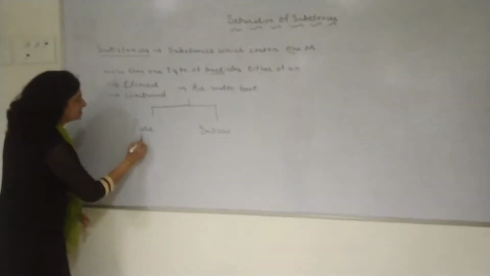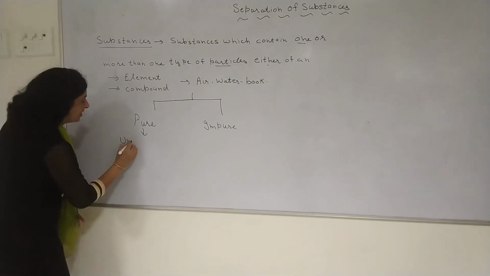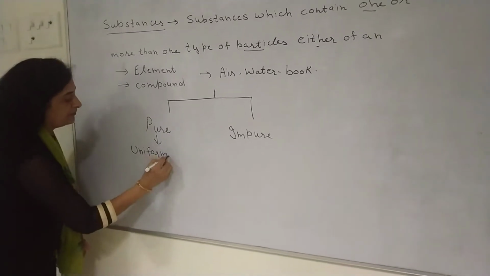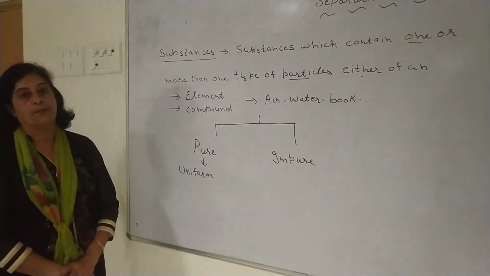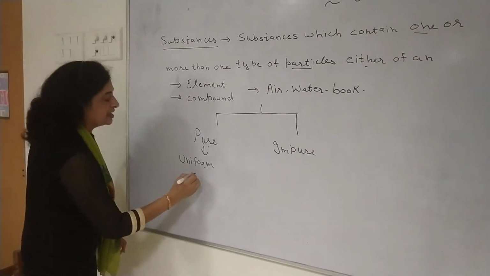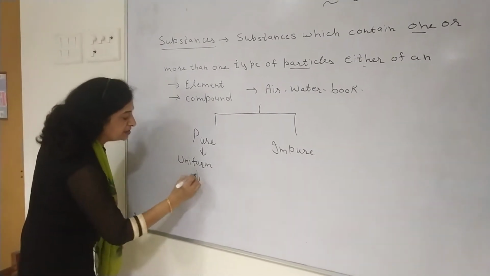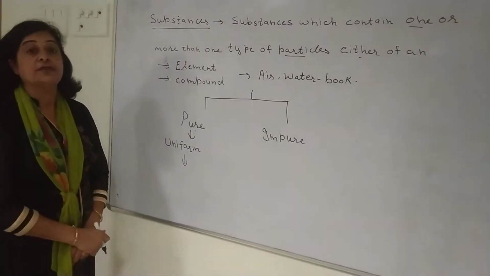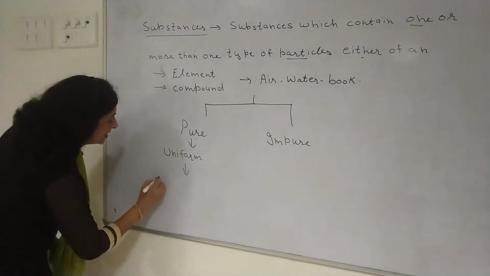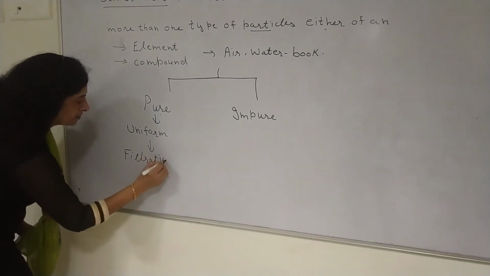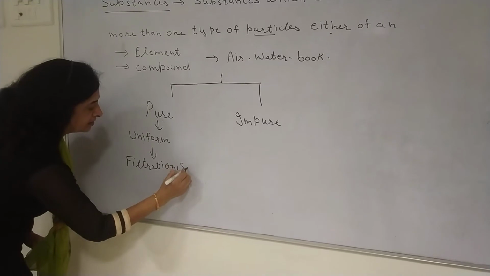Pure substances are those which have uniform composition, and the components of these substances cannot be separated by any physical method like filtration or sieving.